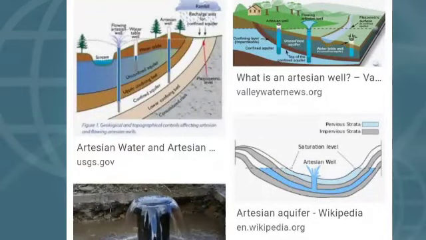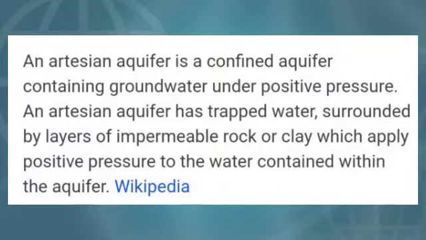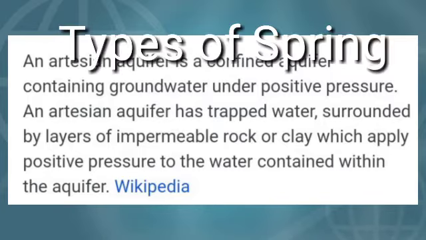An artesian aquifer is a confined aquifer containing groundwater under positive pressure. An artesian aquifer has trapped water surrounded by layers of impermeable rock or clay which apply positive pressure to the water contained within the aquifer.